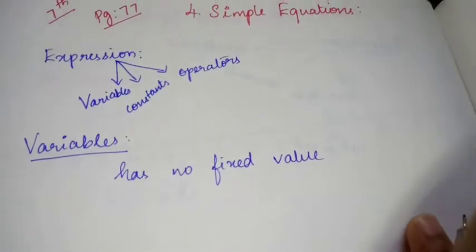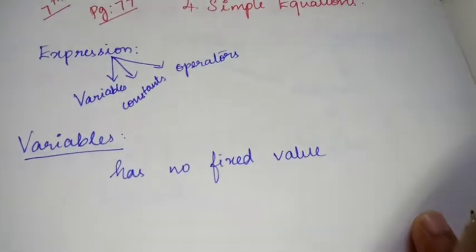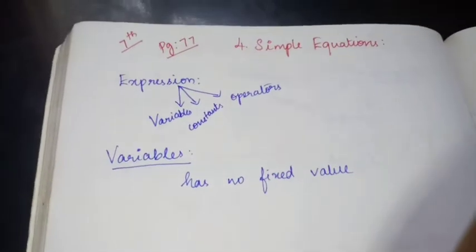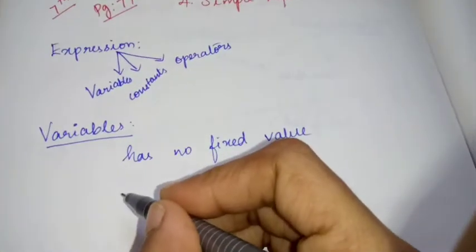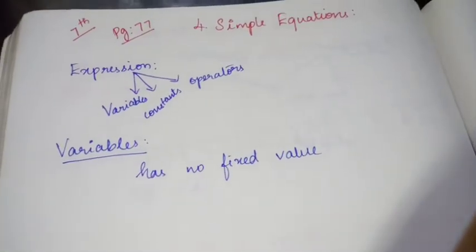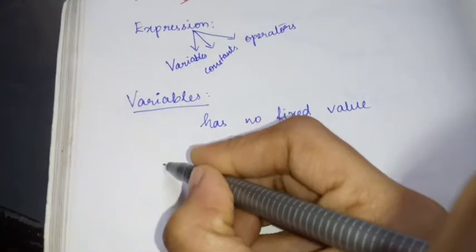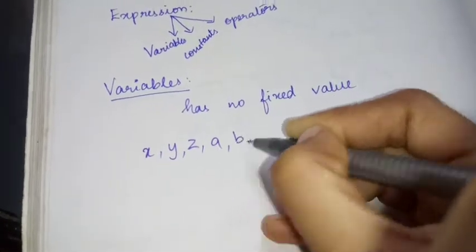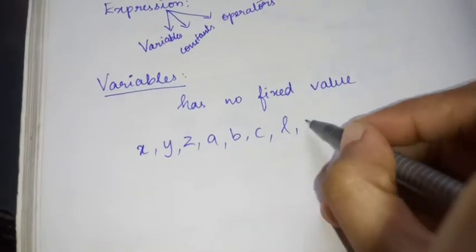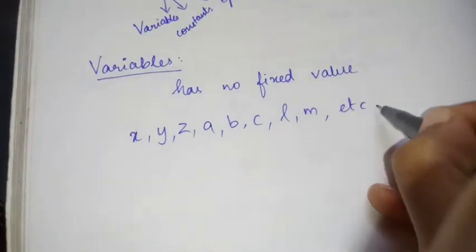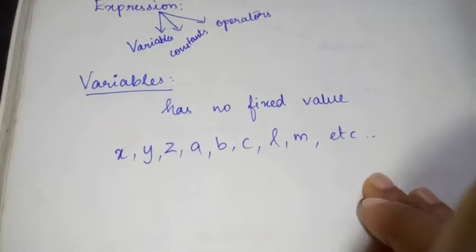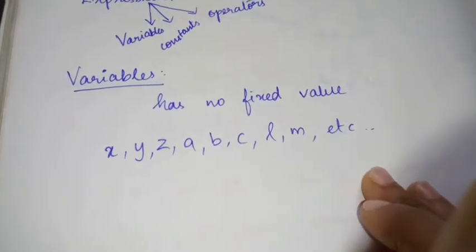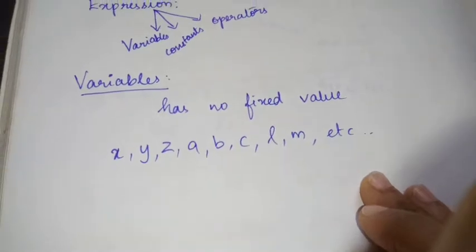For example, how will you express variables? Variables are expressed using alphabets like x, y, z, a, b, c, l, m, etc. We use small letter alphabets for variables.